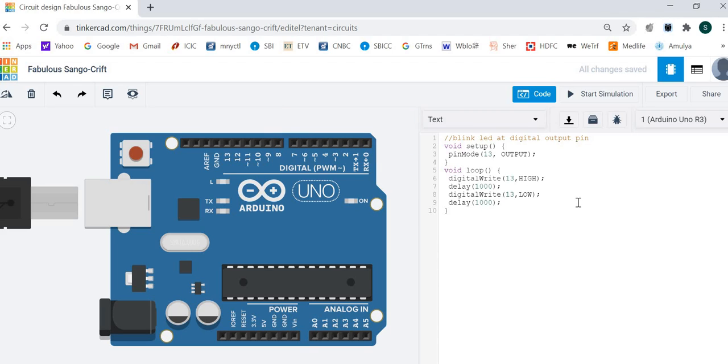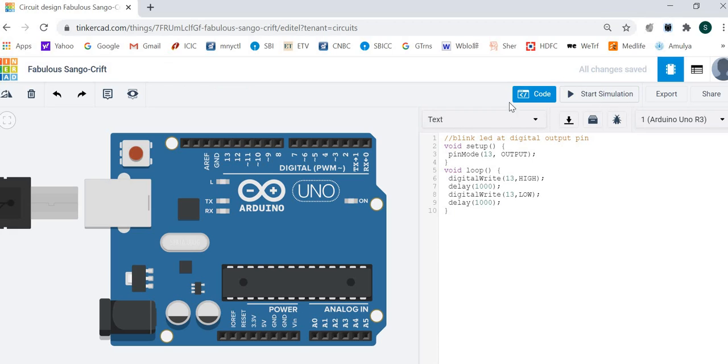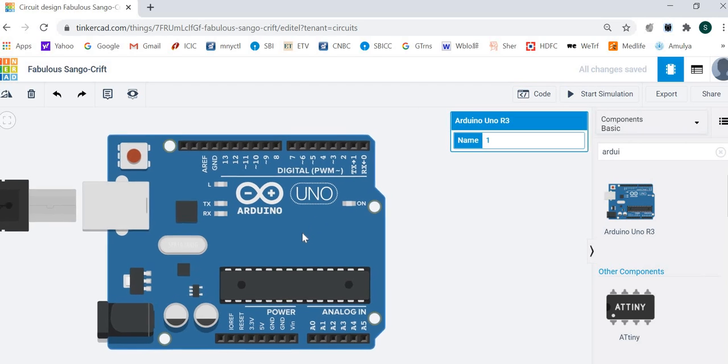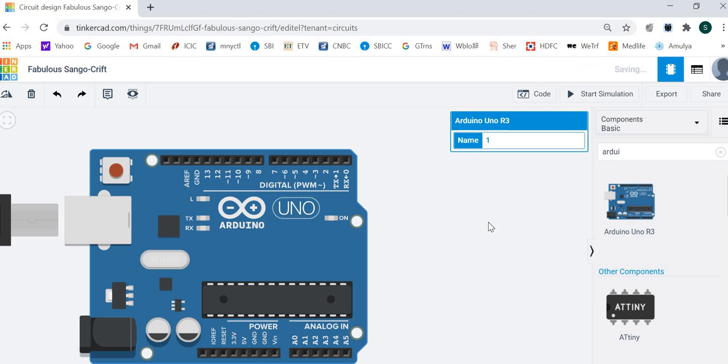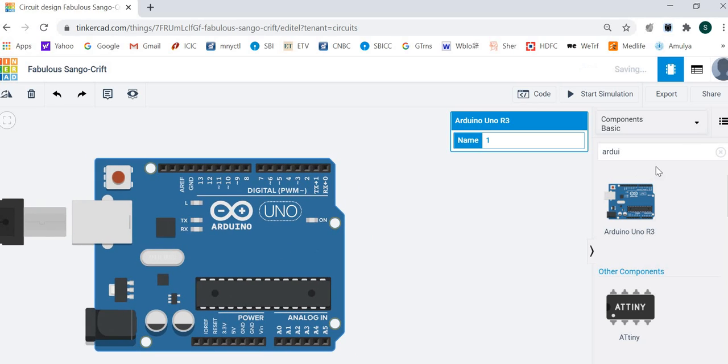Now, we have to just start the simulation. With the simulation, this LED will blink. Look at the LED, it is blinking. Stop the simulation. Now, let's connect an external LED here and check whether this is also blinking or not.